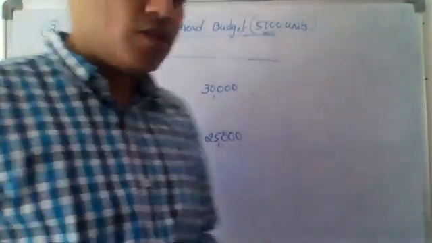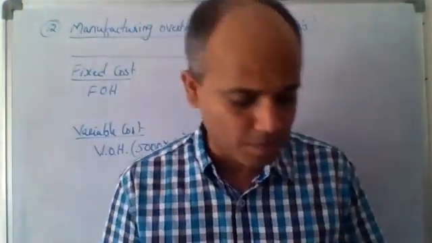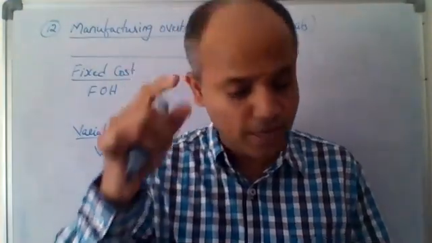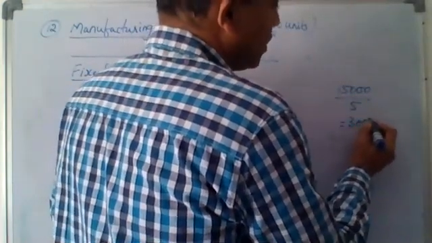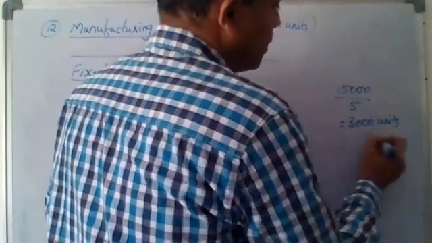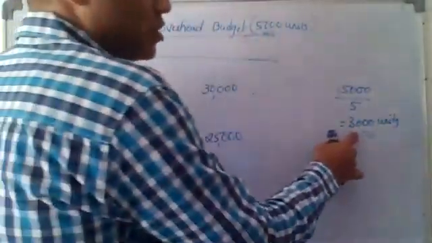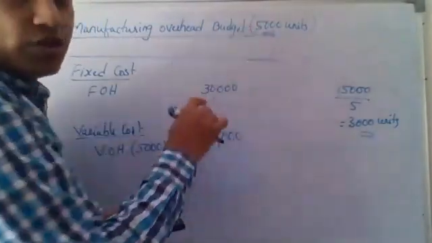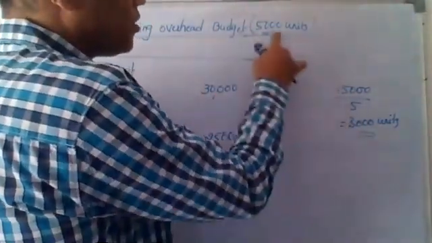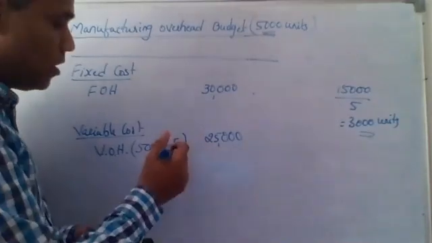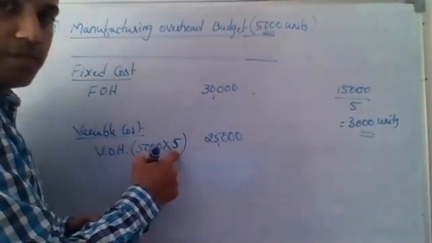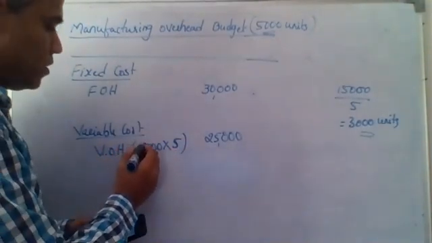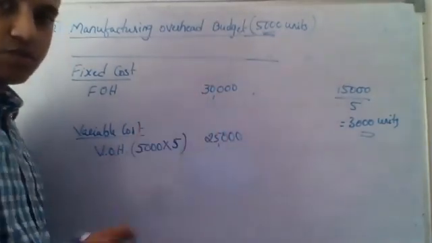Sir, then why did he give 15,000? Maybe that was actually planned for something else. If it is 5 rupees per unit and the total is 15,000, that means you're talking about a 3,000 units budget, right? You have given me information at 3,000 units, but I am doing the budget at 5,000 units. I know per unit variable cost remains constant. I'll take 5 rupees per unit as constant, multiplied with the number of units, 5,000. So 5,000 into 5, 25,000.